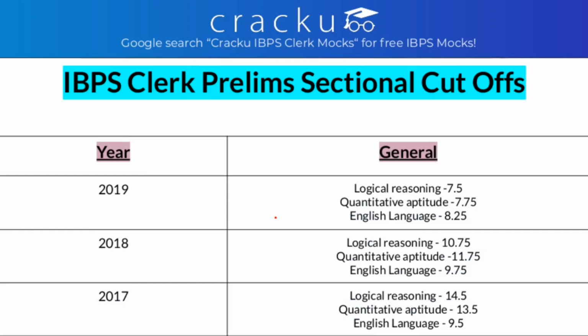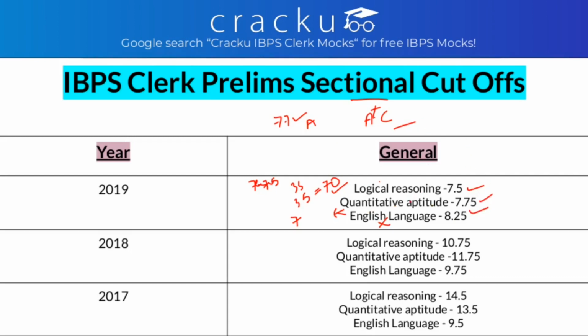Each year we get a sectional cutoff. You need to qualify the sectional cutoff plus the actual cutoff. For example, let's consider for 2019 you got 35 in reasoning and 35 in aptitude, so your total marks will be 70. You may qualify with these marks, but in English language you got 7. So if the cutoff is 70, you are scoring 77, so you are qualifying the actual cutoff, but you are not qualifying the sectional cutoff. So qualifying both the sectional cutoff plus the actual cutoff is important.